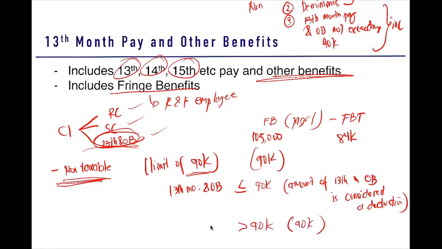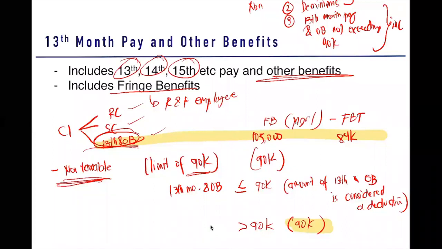So for example here, you place your focus here. Your 13th month pay and other benefits amounts to 105,000. So dun tayo sa rule. Is it less than or equal to 90 or greater than 90? Greater, so how much is your deduction? 90,000.